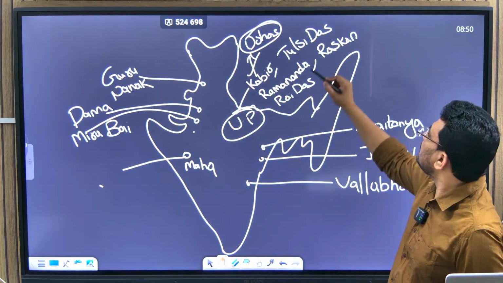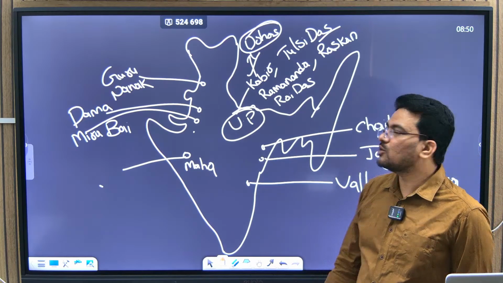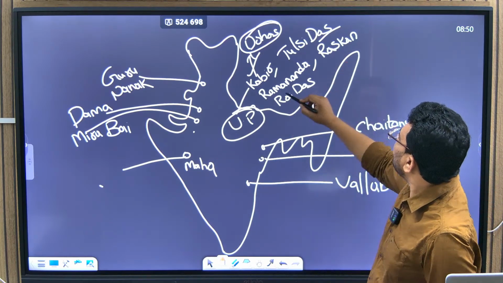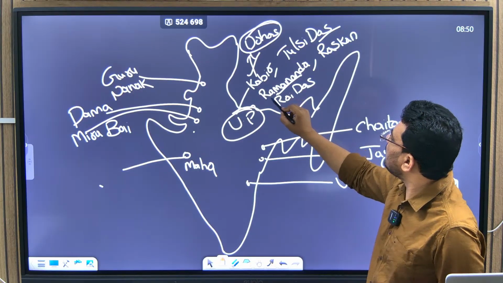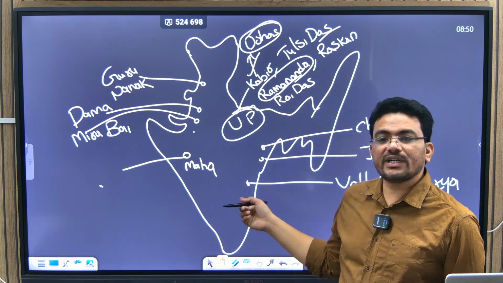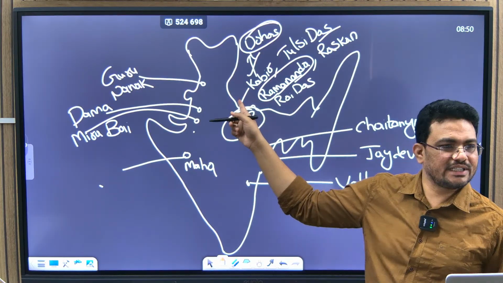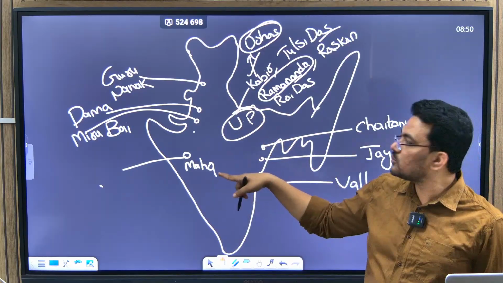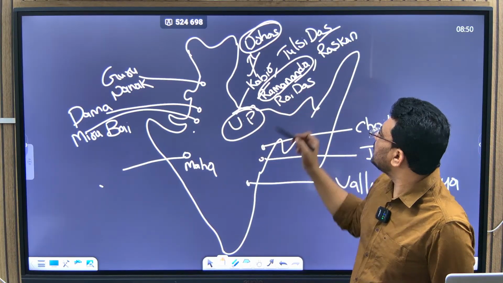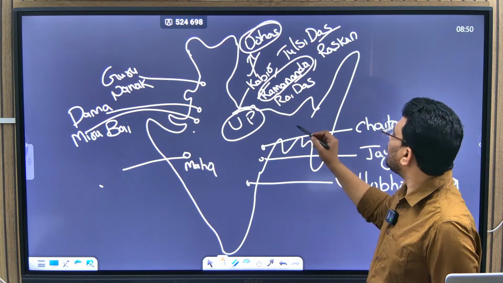Then Tulsidas, Ramcharitmanas, and Ramananda. Ramananda is very important because he was born in South India and carried the Ram tradition to North India.